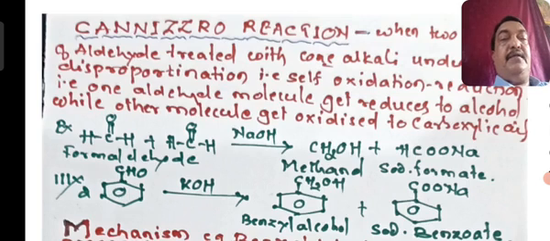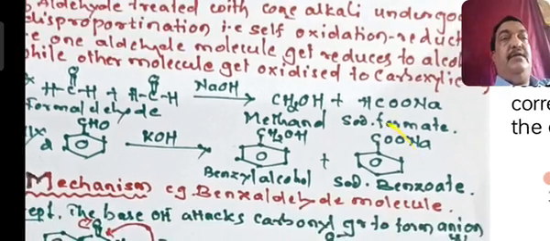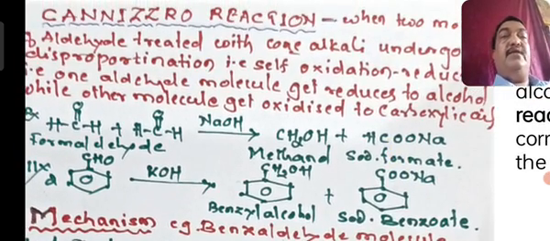sodium formate. Similarly, you can take two molecules of benzaldehyde. When treated with NaOH or KOH, one molecule will be converted into alcohol, that is benzyl alcohol, and another will be converted into the sodium salt of benzoate, or benzoic acid. These are the two products. In Cannizzaro reaction you try to remember that two formaldehyde or two benzaldehyde, when treated with concentrated alkaline NaOH or KOH, undergo disproportionation, that is self-oxidation and reduction.